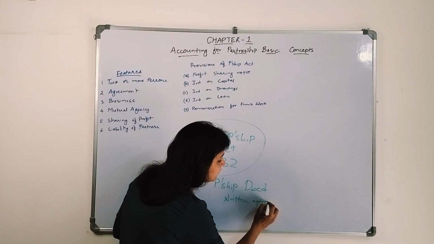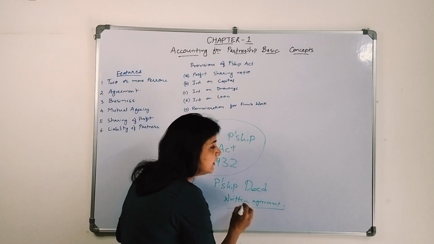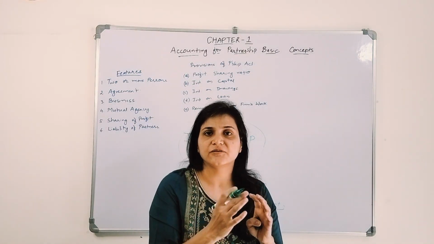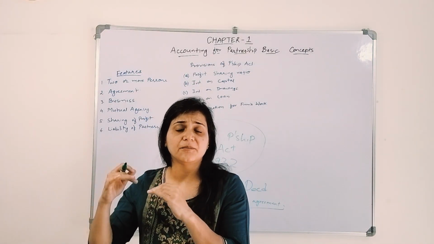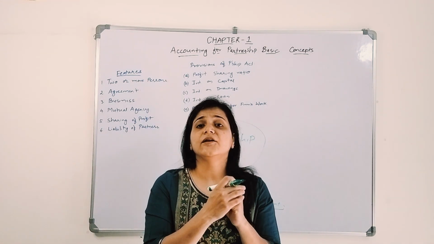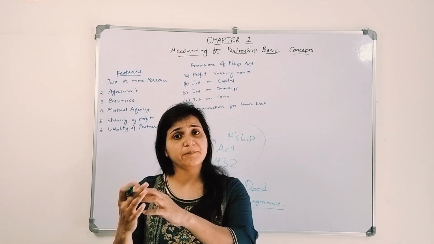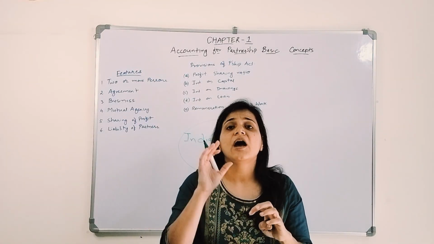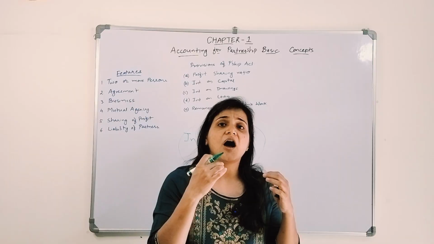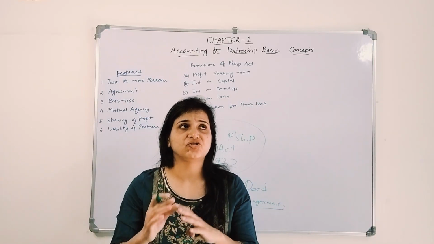Now what does this written agreement hold? It will hold the name and address of the business, the name and address of the partners, and how much interest we need to give on the capital invested by the partners. If the partners are withdrawing a certain amount, what rate of interest we will charge on their drawings, how much salary and commission.